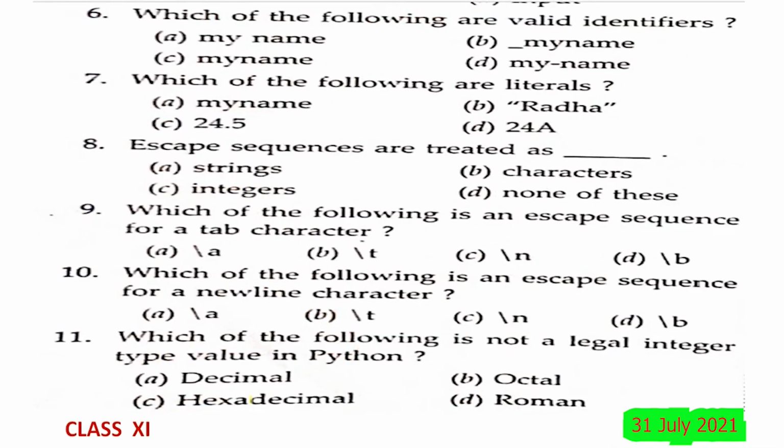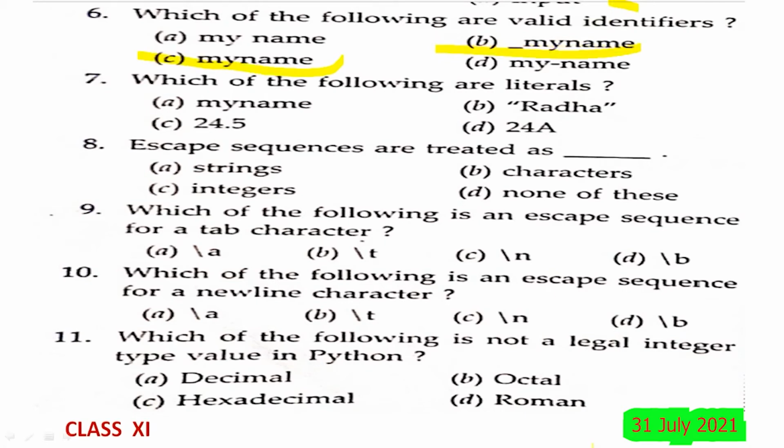Which of the following are valid identifiers? My name with a gap, underscore my name, and my-name with a hyphen. In case of A, there is a blank, special characters are not allowed. In case of my dash name, D, this is also not allowed. So here underscore is allowed, maybe as first character also, and my name is of course. So the answer must be B as well as C.